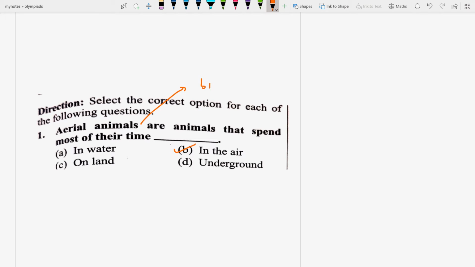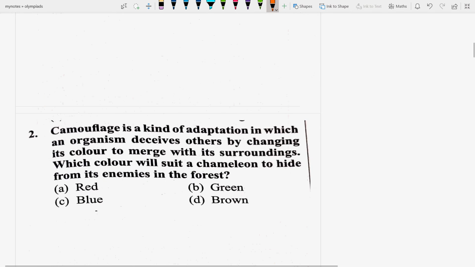Aerial animals examples are birds and bats, and these animals exhibit adaptations to balance themselves and stay in the air. They do adaptations so that they can survive in the air, soaring or flying. These adaptations include very strong flight muscles, and their bones are hollow to make them light. That means these kinds of aerial animals include birds and bats that have wings covered with feathers which trap air to keep the body warm and help the bird to fly. So the answer will be the second option.